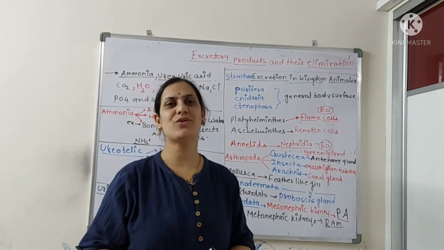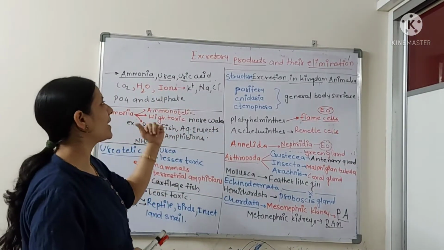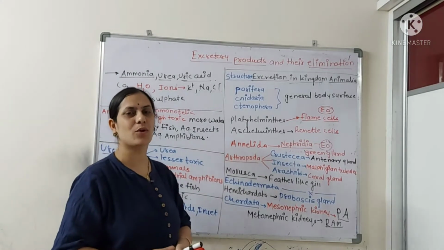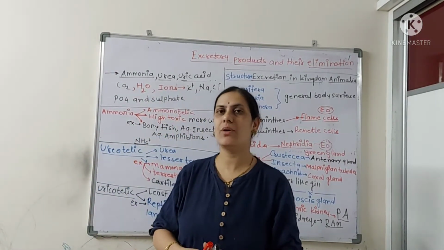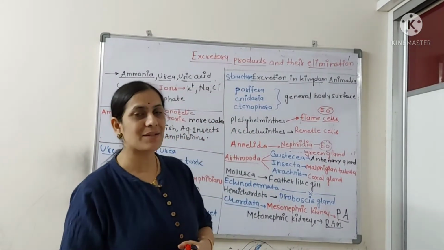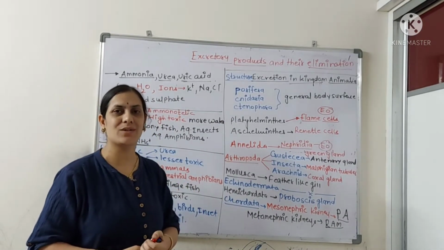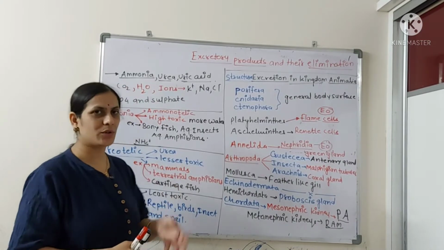So today's topic we are going to take is excretory products and their elimination. We know all the animals accumulate varieties of waste materials in their body as the end product of metabolic activities or due to the excess of ingestion. So what are those components?